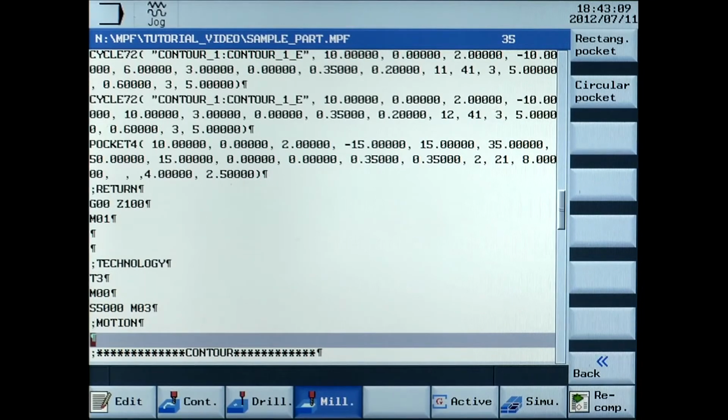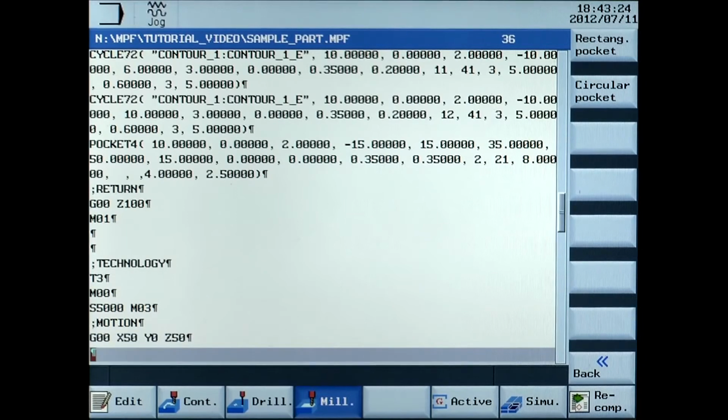G00 X50 Y0 Z50. Go close to the starting point for the cycle.